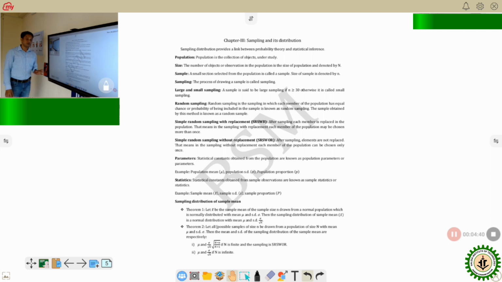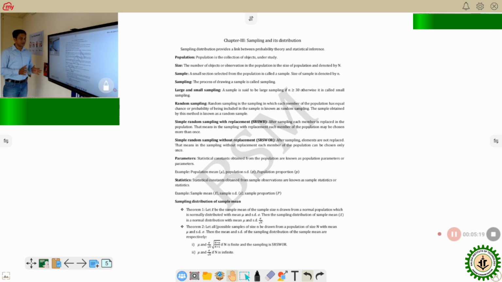Now, two types of characteristic. One is for population, another is for sample. Population characteristics are called parameters, which we want to get, but for a large amount of data we cannot calculate them. Statistic is the characteristic of the sample. Now we have the sample, we have the statistic, and we want to reach the parameter. That is our job in inferential statistics.